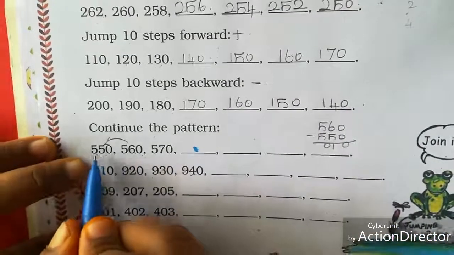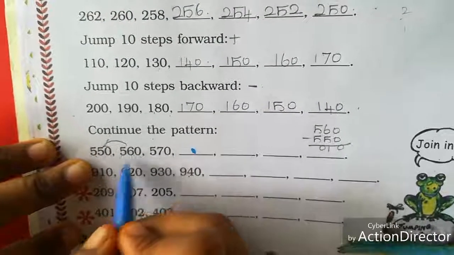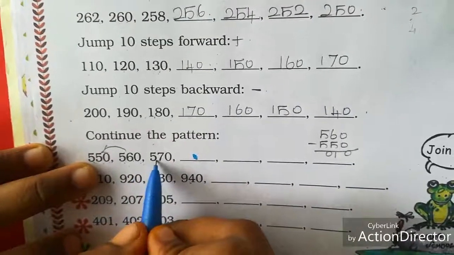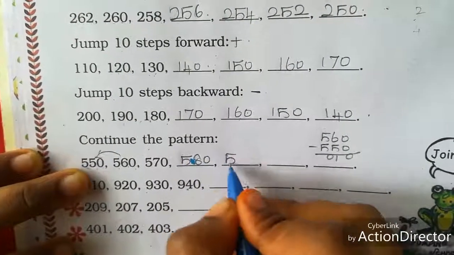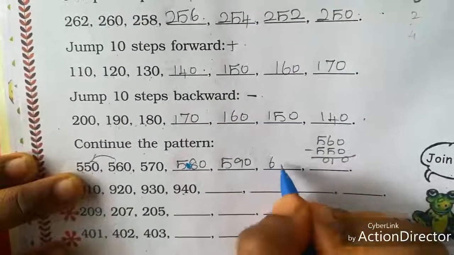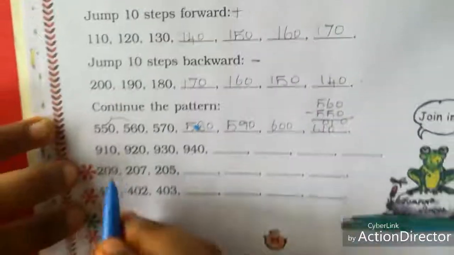So, it is a jump 10 steps forward. That is a forward pattern. So, 560, 570, next number 580, 590, 600 and then 610.